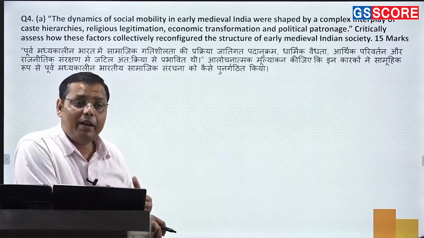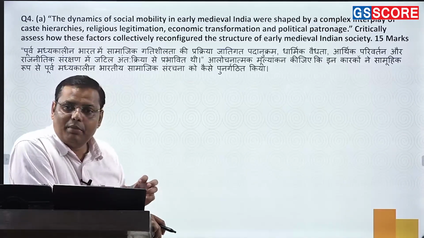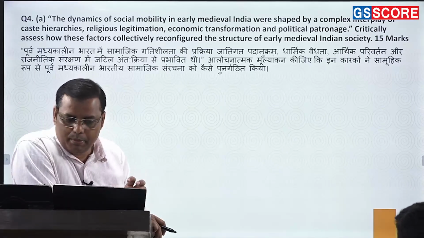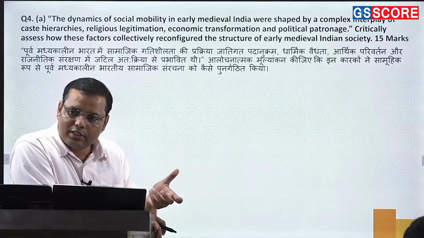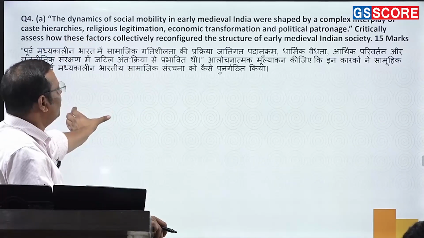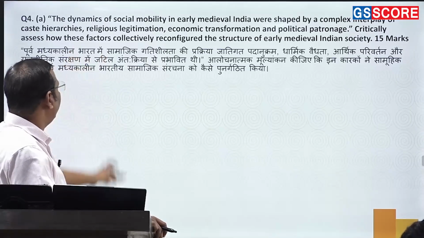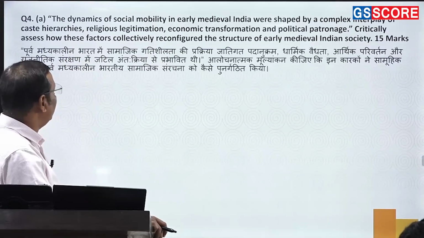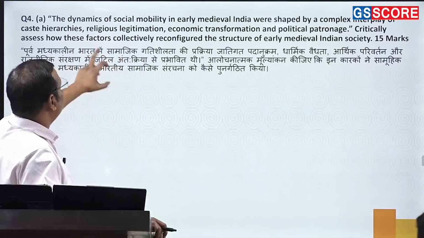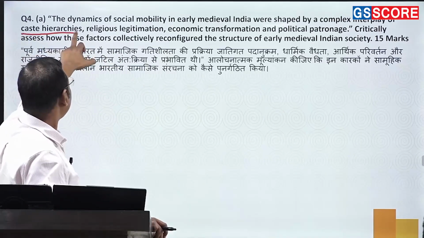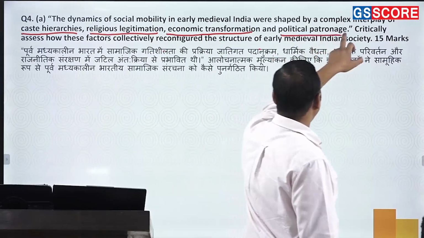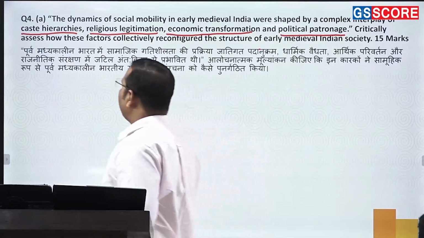Now every part of India got settled. अभी तक बहुत सारे पार्ट हैं जो सेटल नहीं हुए. So that even secured the physical mobility of people from one region to another region. That's also the physical mobility, right? So this is how you can talk about the multiple kinds of social mobility that is precisely noticed during this period. Now the question is saying that it was shaped by a complex interplay of the caste hierarchy, right, religious legitimation, economic transformation and the political patronage. So चार पॉइंट उन्होंने पूछे हैं and you have to connect it, right?